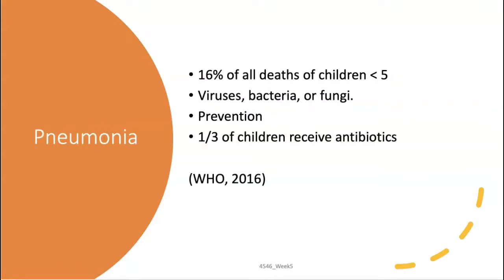Diarrhea is a leading cause of malnutrition in children under 5 years old. Pneumonia accounts for 16% of all deaths of children under 5. Pneumonia can be caused by viruses, bacteria, or fungi. It can be prevented by immunization, adequate nutrition, and by addressing environmental factors. Pneumonia caused by bacteria can be treated with antibiotics, but only 1/3 of children with pneumonia receive the antibiotics that they need.